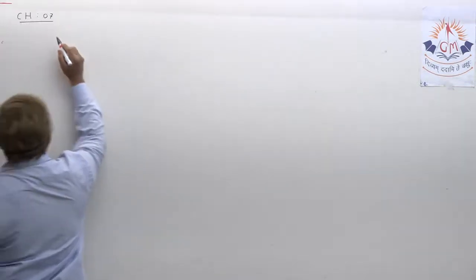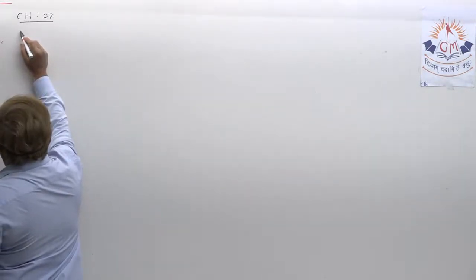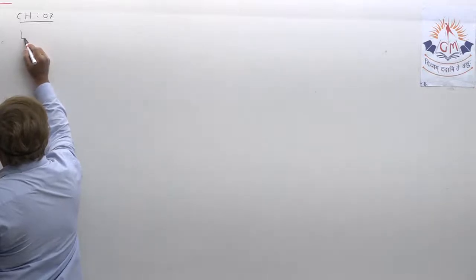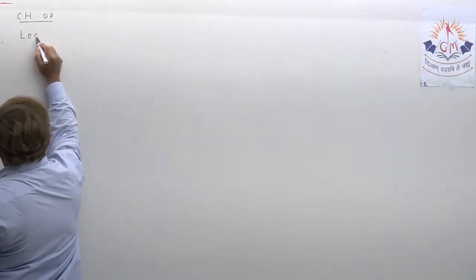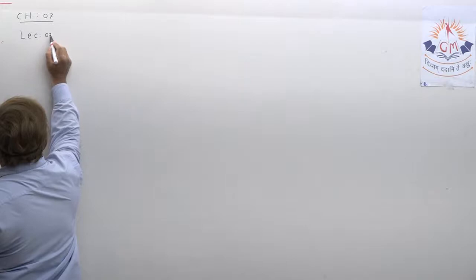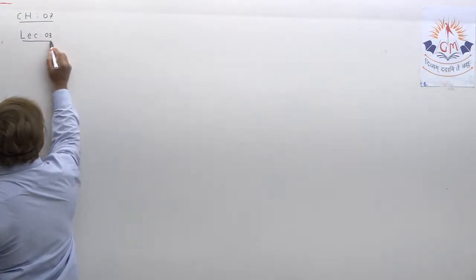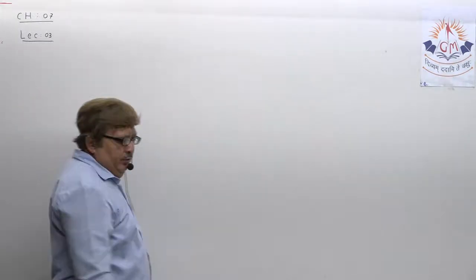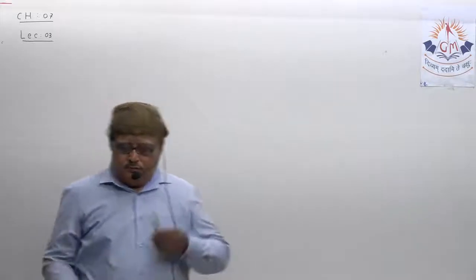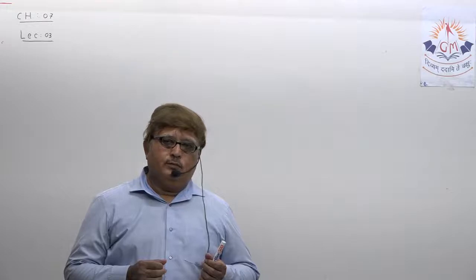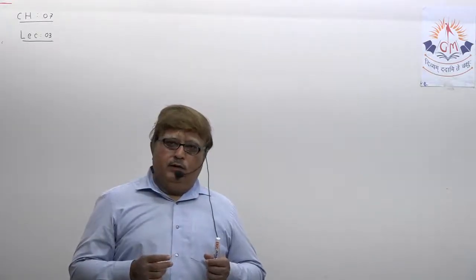Today you are attending lecture number 3. What we are going to discuss today in our lecture number 3.